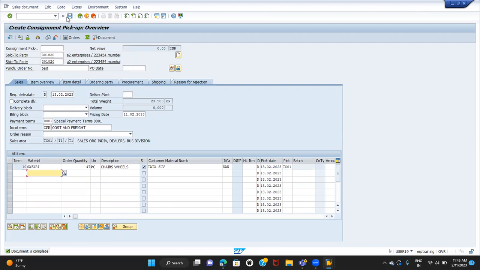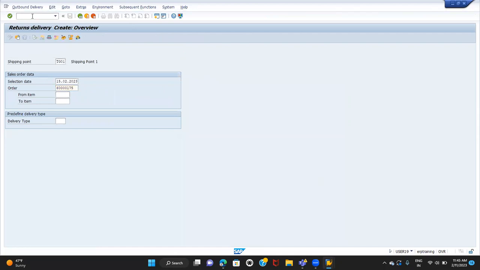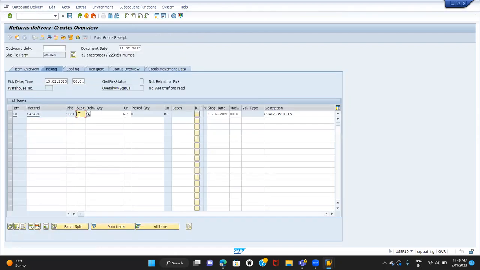Okay, then save it. VL01N. Enter the store location PG01. So do the post goods receipt.